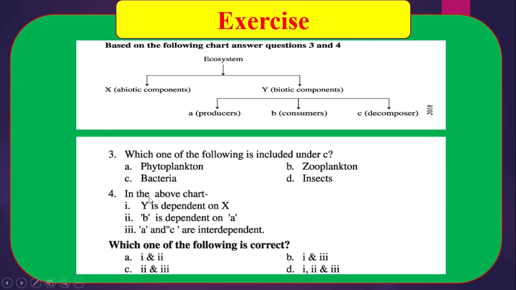Number 4, in the above chart, 1, Y is depend on X. Biotic components depend on abiotic components. Correct. Number 2, B is depend on A. Consumer depends on producers. Correct. Number 3, A and C are interdependent. Producers and decomposer interdependent. This is also correct. So, the correct answer will be D, 1, 2 and 3.